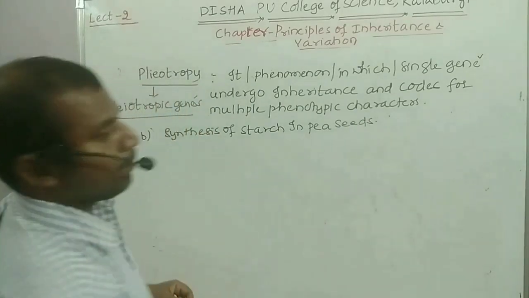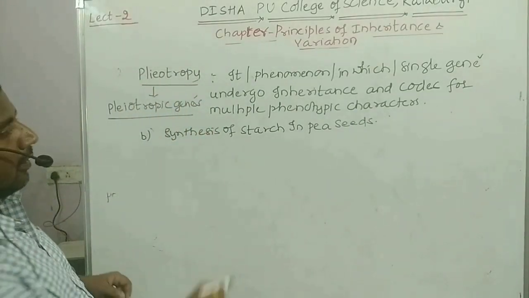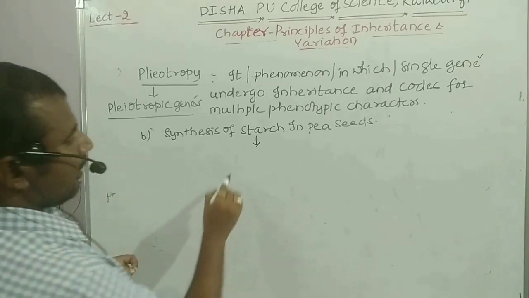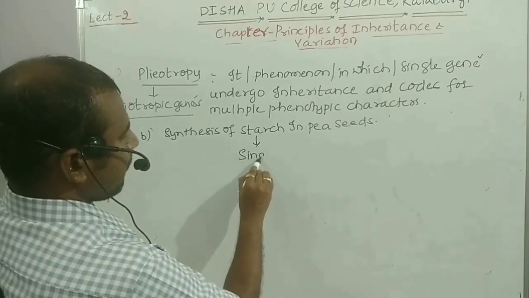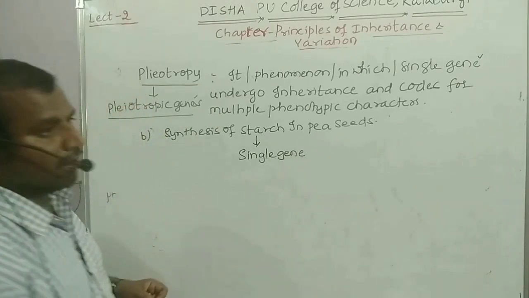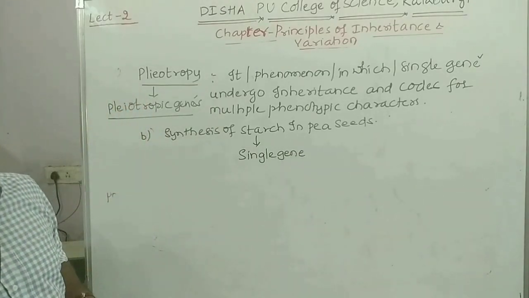Here the starch synthesis is controlled by a single gene having two forms of alleles.